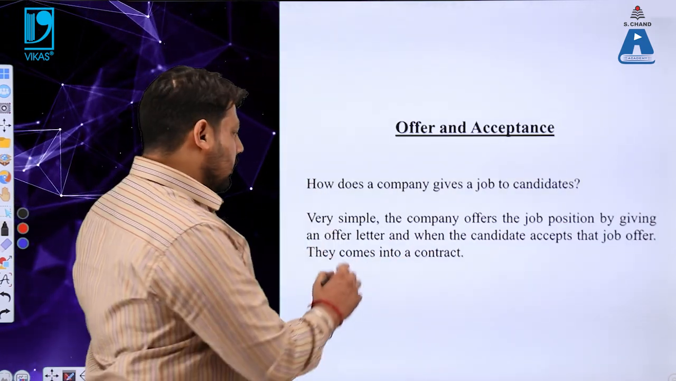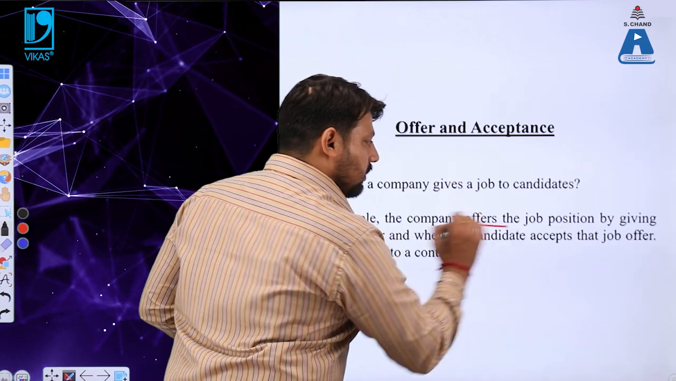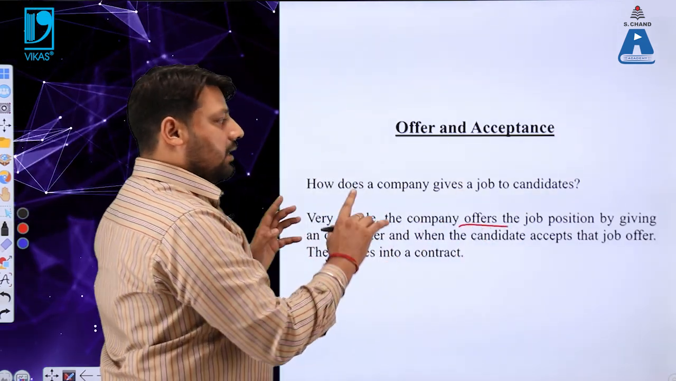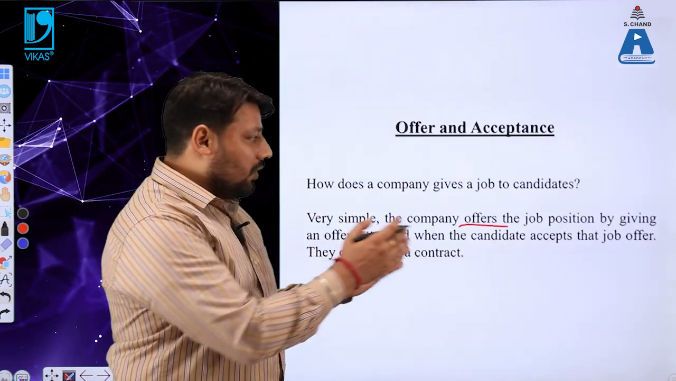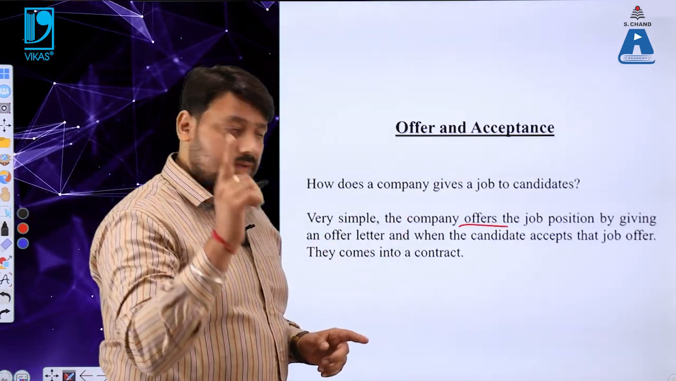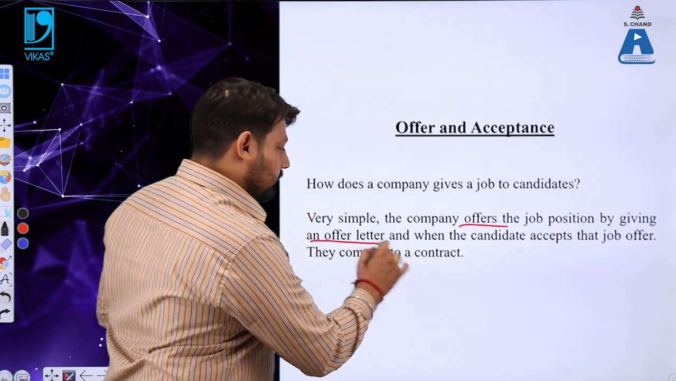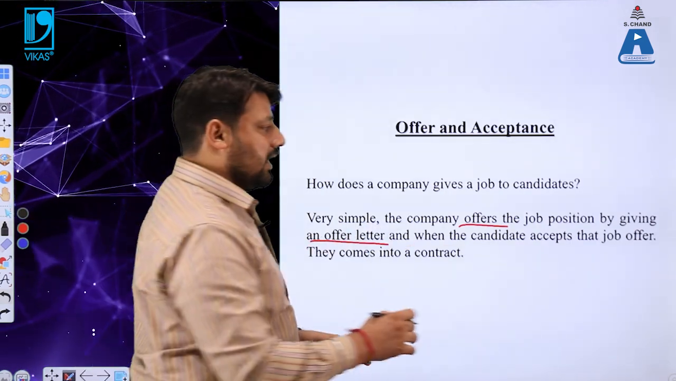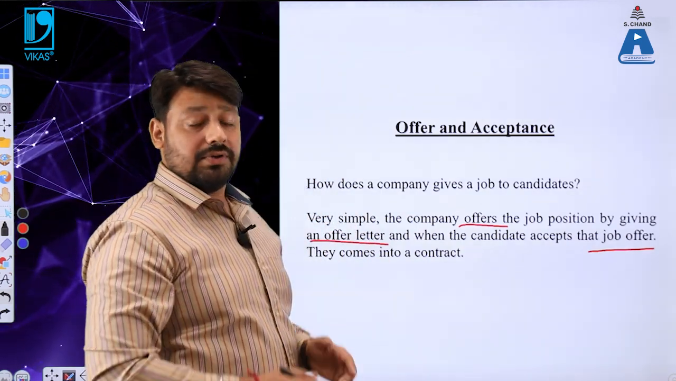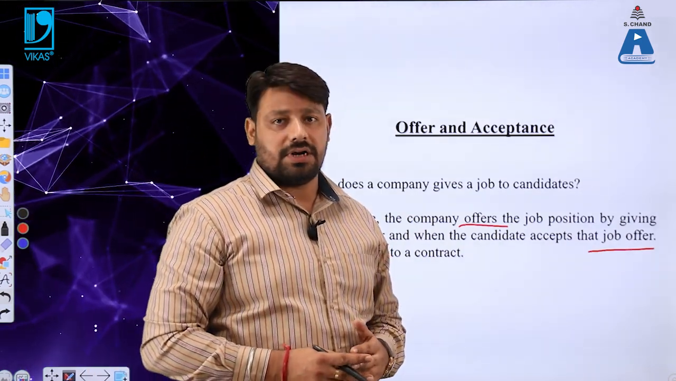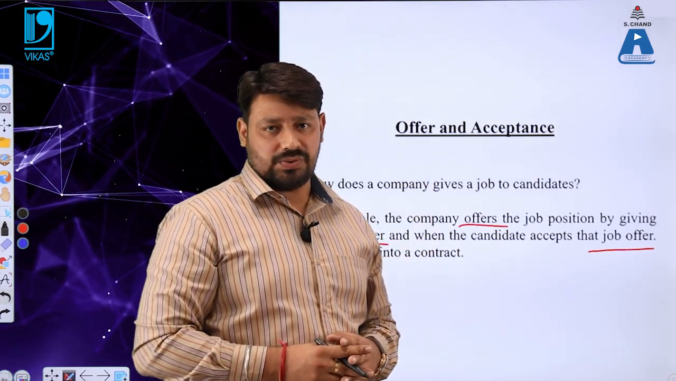Let me reiterate. Here I am talking about an offer. How does a company give a job to the candidate? Very simple. The company offers the job position by giving an offer letter. And when the candidate accepts that offer letter, or say job offer, they come into a contract, also known as an employment contract, which we discussed in the last video.